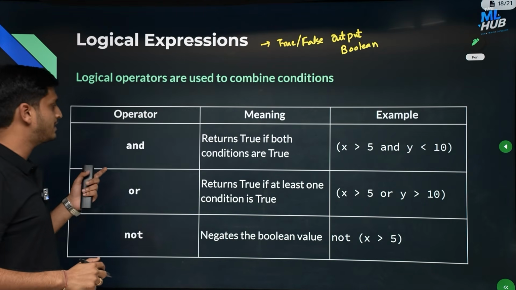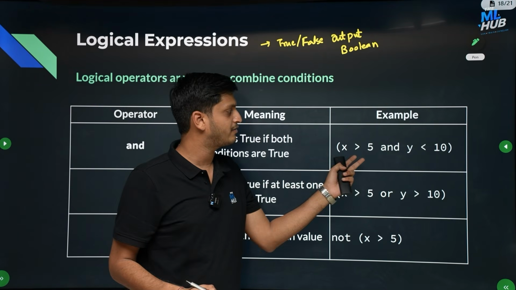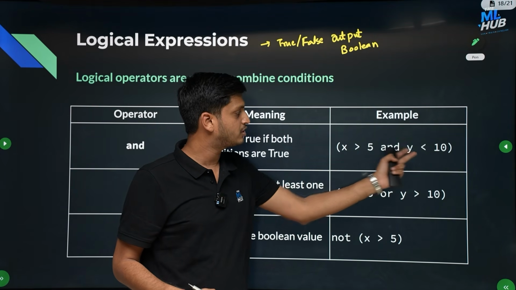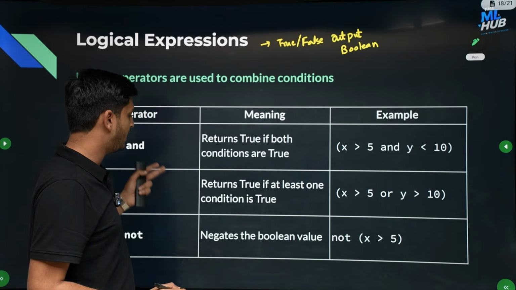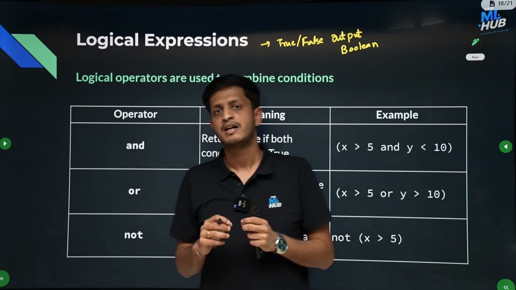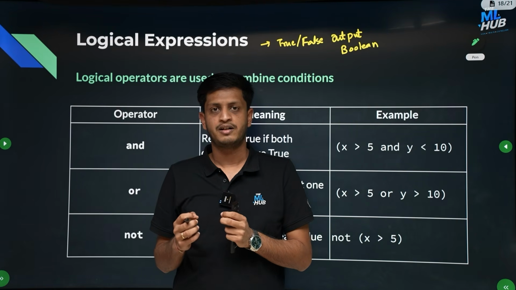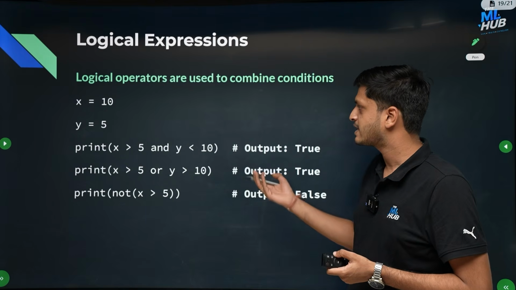If you are using the operator and, it will compare two statements, x greater than 5 and y less than 10. If both of them are true, this entire statement will return true. The same goes with or and not. If in any statement you are using a logical operator, then this becomes a logical expression. You can check some examples here.